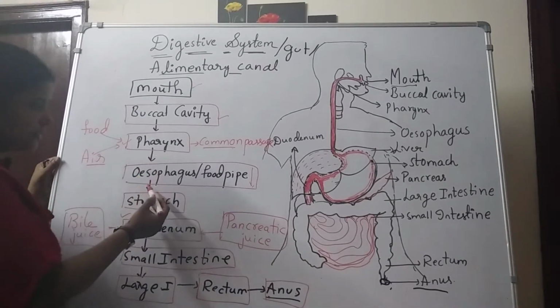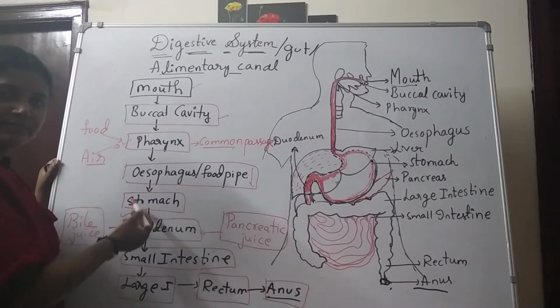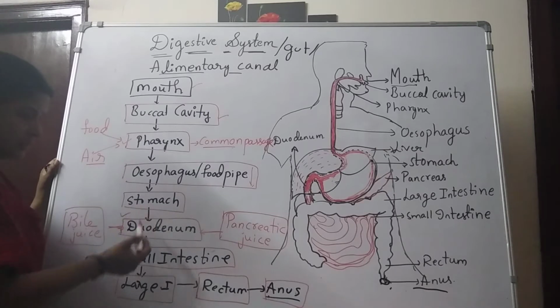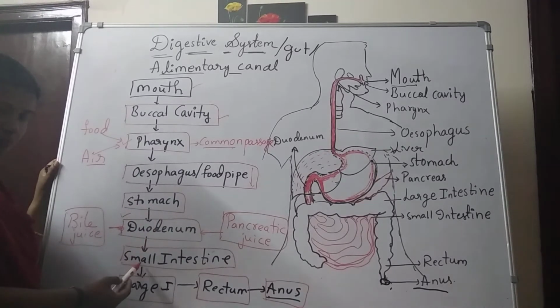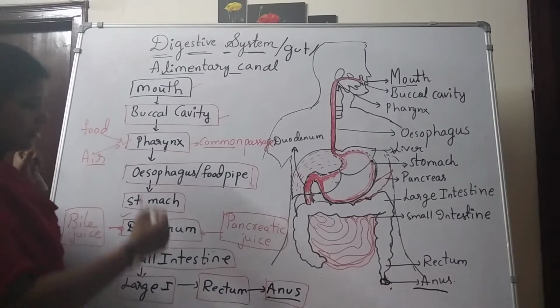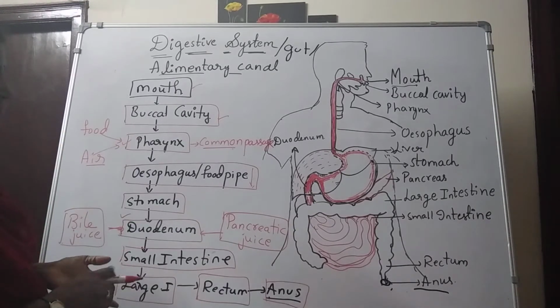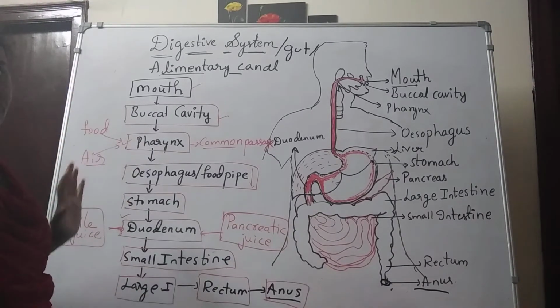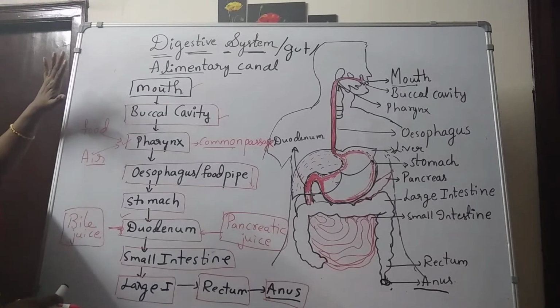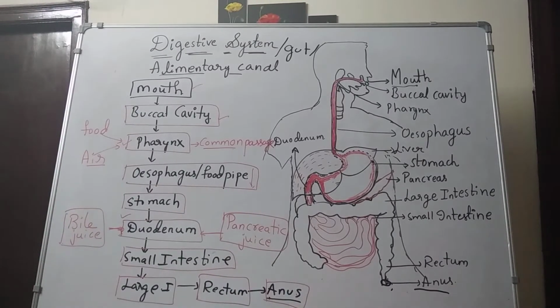After the pharynx, it enters into the esophagus, also known as the food pipe, then into the stomach, stomach to the duodenum, duodenum to small intestine, small intestine to large intestine, large intestine to rectum, rectum to anus. This is the flow chart. Then we will see one by one. Everyone has to note this down. Write it, otherwise take a screenshot, all of you.